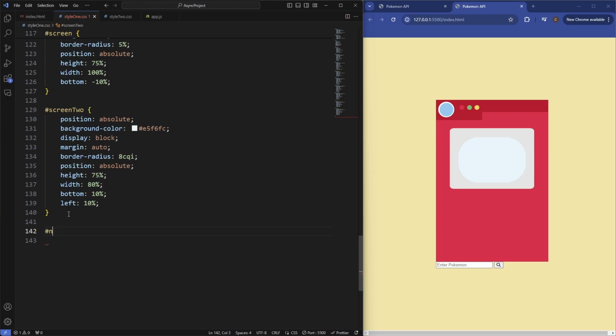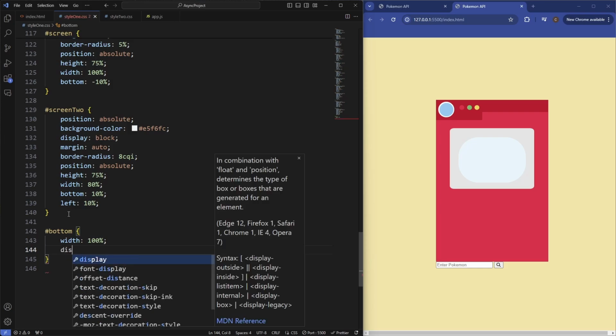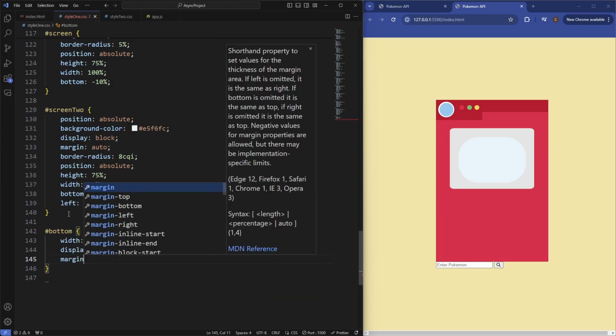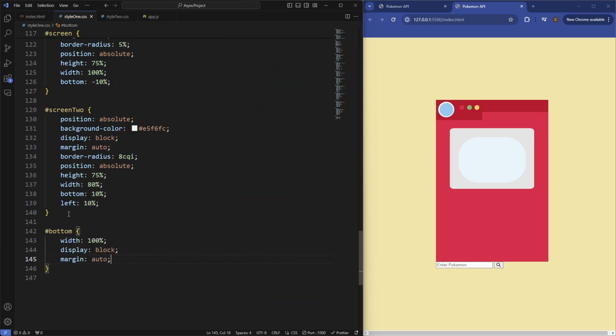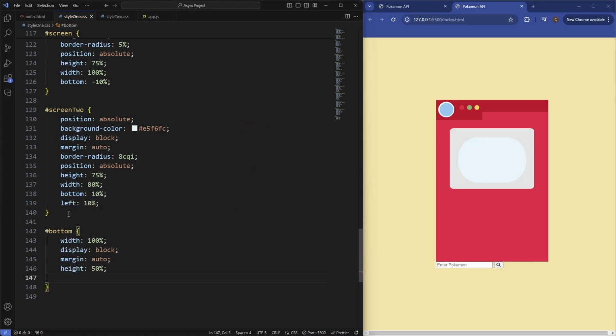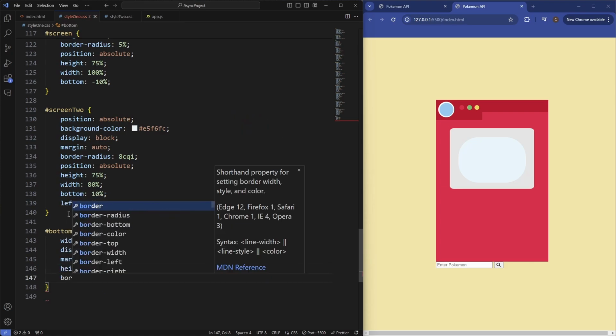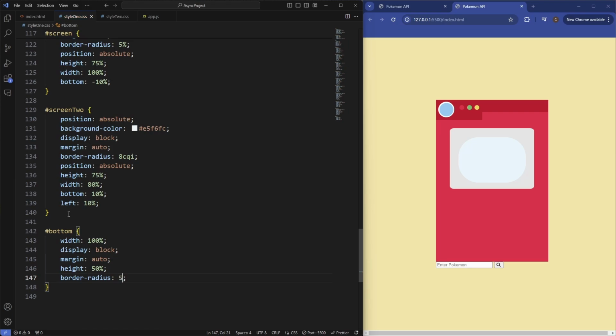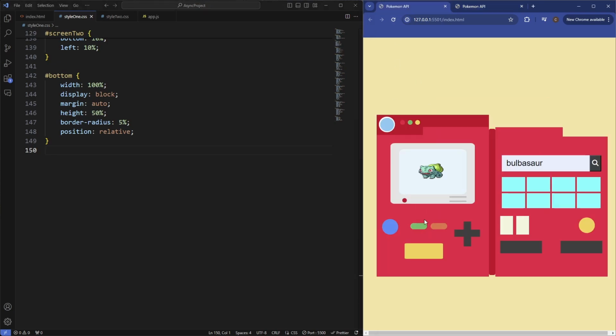We'll say bottom, set the width of that to be 100%, display of that to be block, margin, set it to auto, height 50%, and let's set the border radius of this to be, let's just say something small like 5 pixels, and then set the position of this to be relative. Now we're just going to target the buttons of all of this. So we've got the blue button, the select and start, D-pad, and then this button here.